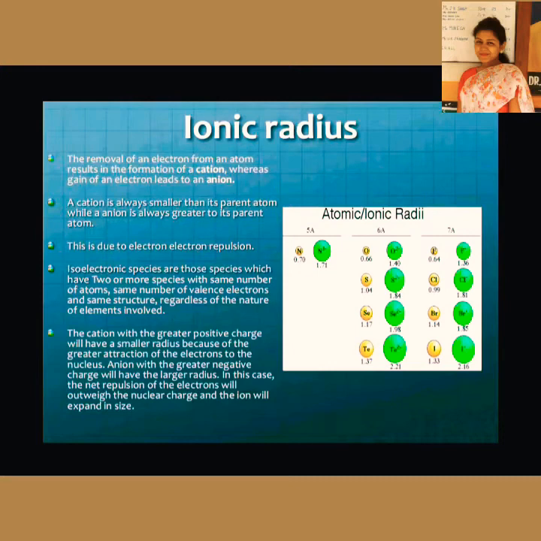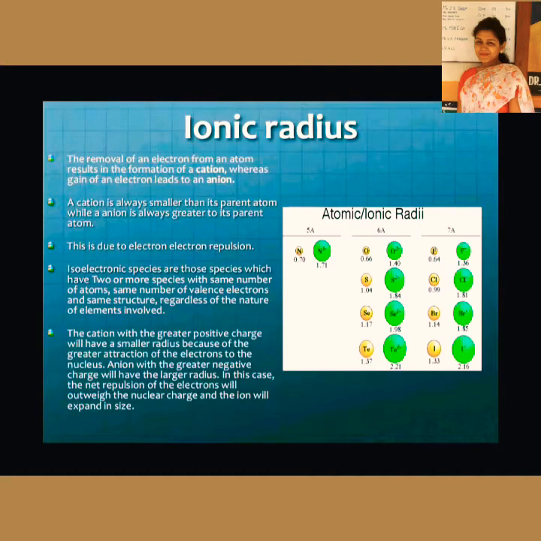A cation will always be smaller than its parent atom. That means when you are taking one electron out from sodium and it is forming Na+, then the size of Na+ will be smaller than that of Na.